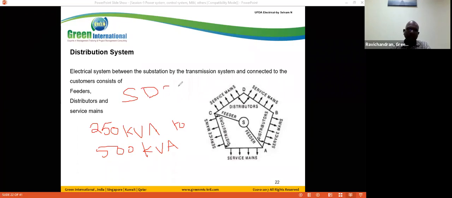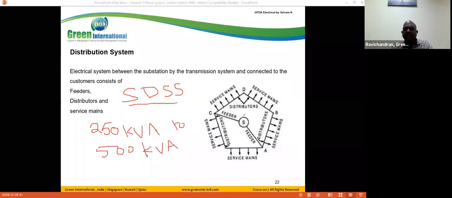Primary distribution substations, in general, are used for large and medium-sized industries. Medium-sized industries require the secondary distribution substations. Here we are discussing the secondary distribution substation, because once again, from the exam point of view, we discuss secondary distribution substations.